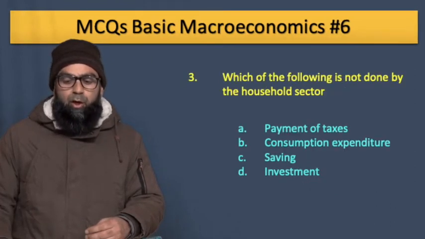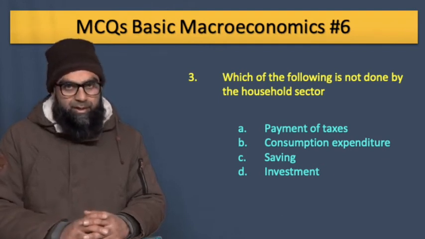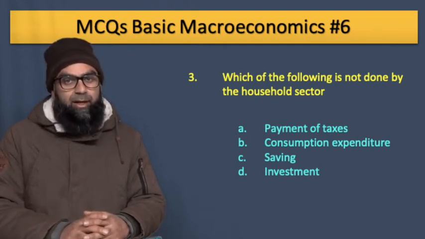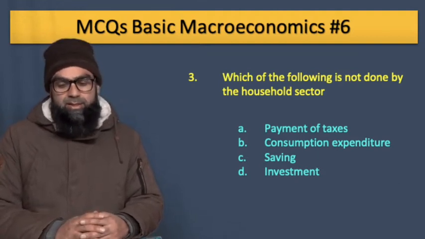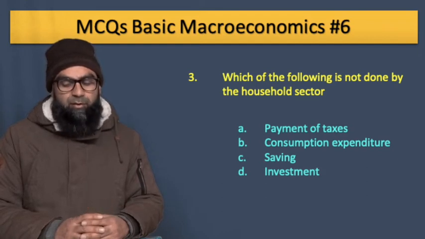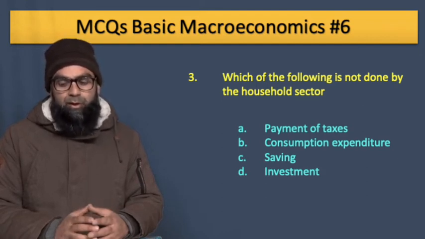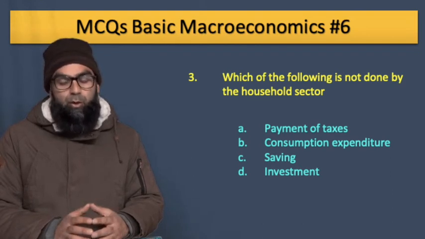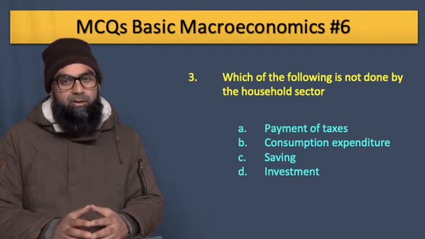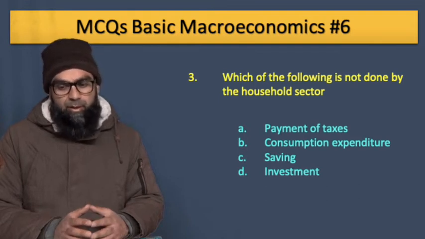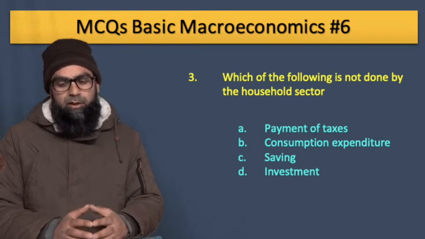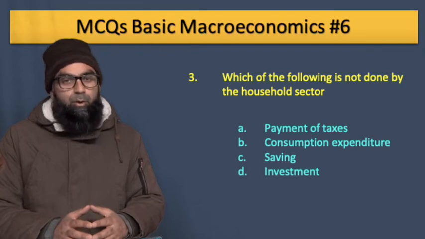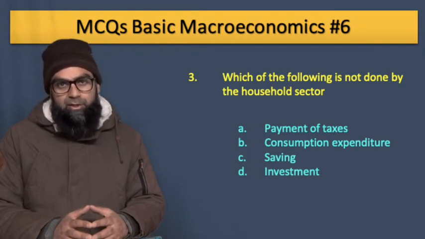Our third question is, which of the following is not done by the household sector? We have to identify the option which is not an engagement of the household sector. The options include payment of taxes, consumption expenditure, then saving and investment. If we look carefully, the household sector does pay taxes. The household sector does make consumption expenditure. In fact, consumption expenditure is actually associated with the household sector. They also go for savings. A part of income they keep for savings, which they deposit in financial institutions.